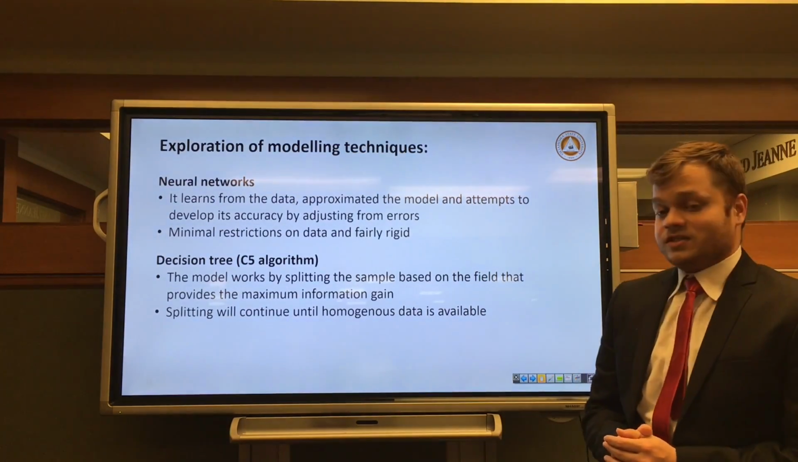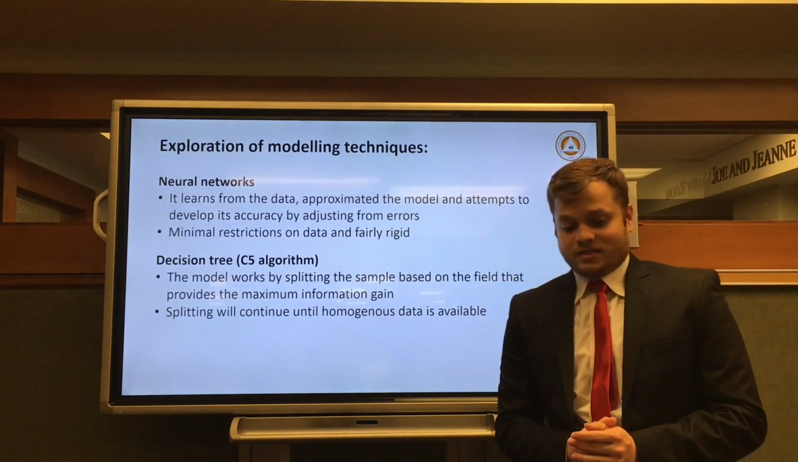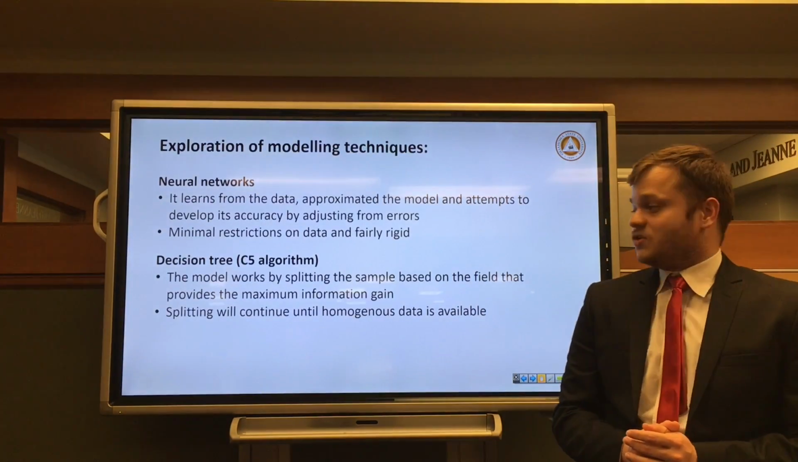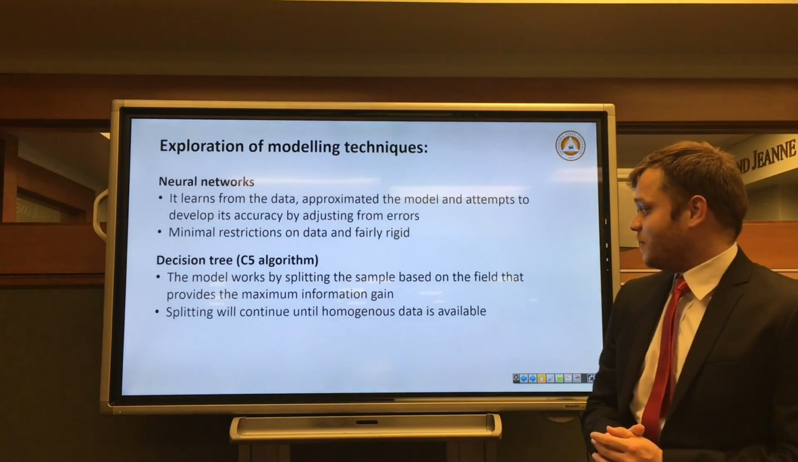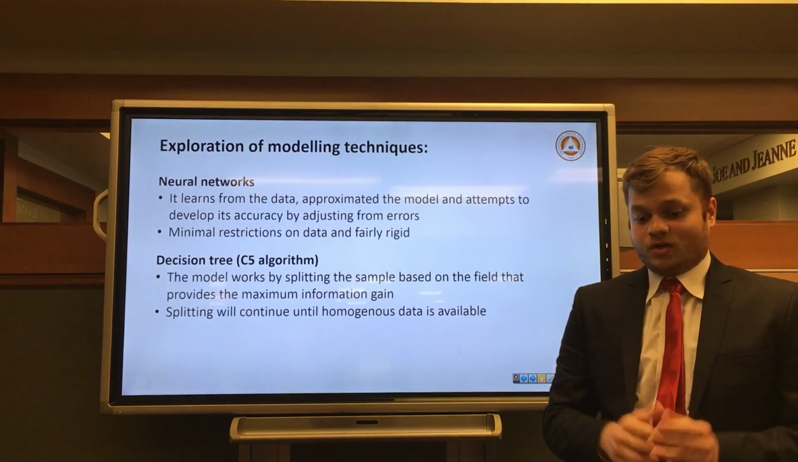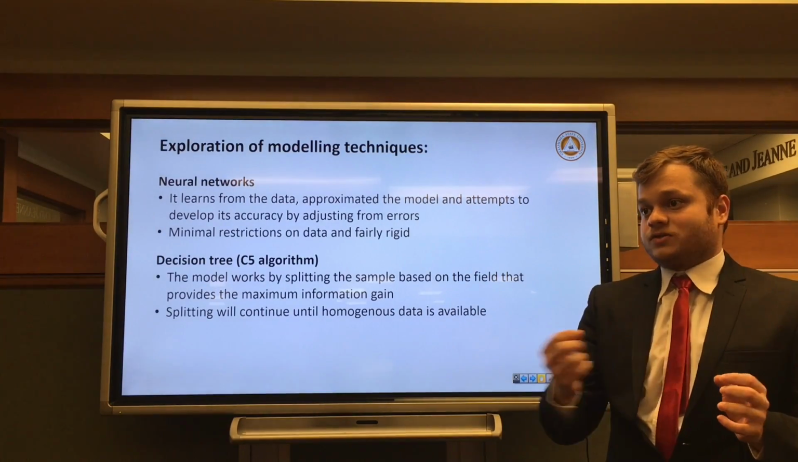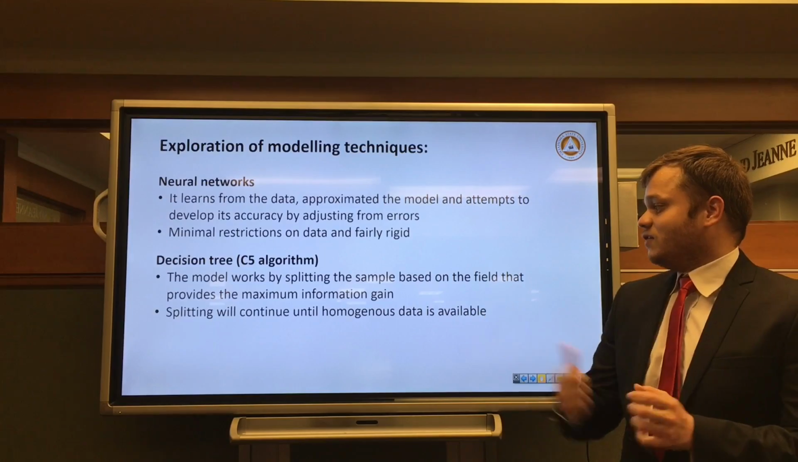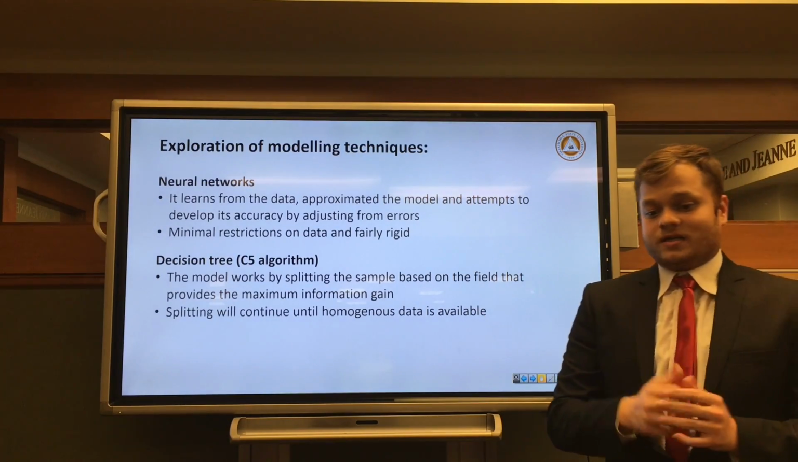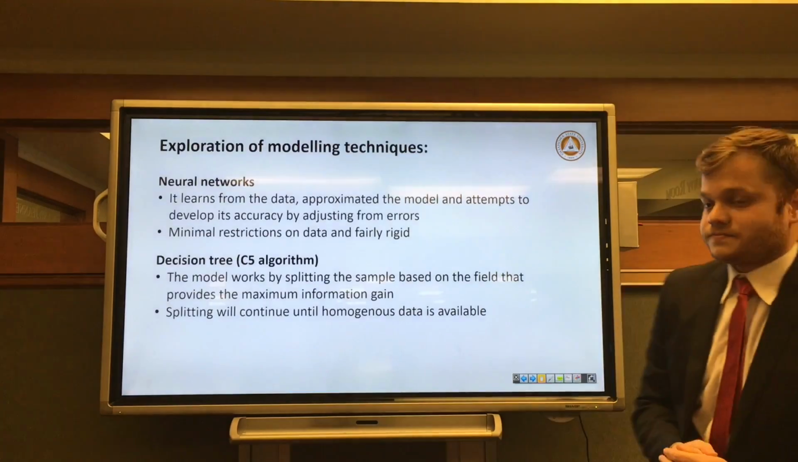The next technique we decided to use was a decision tree using the C5.0 algorithm. It works like a regular decision tree, but it uses an algorithm which classifies or splits the data based on the maximum information gain. By using this model, we are expecting to classify our data based on certain critical parameters using the information gain. And the model will go on classifying the data till the data becomes homogeneous.